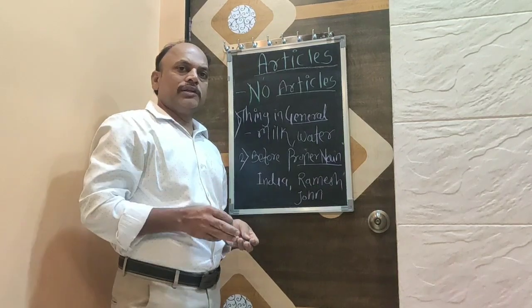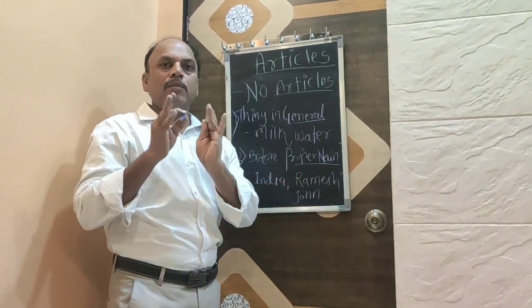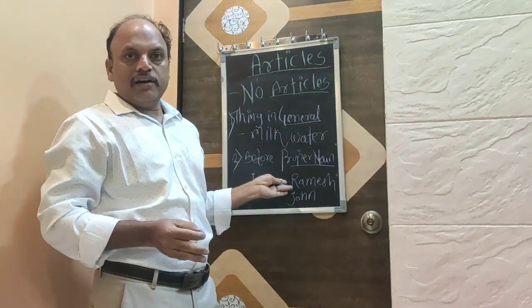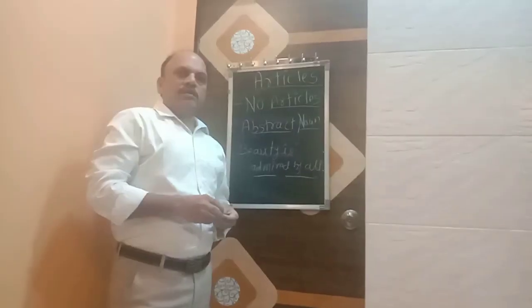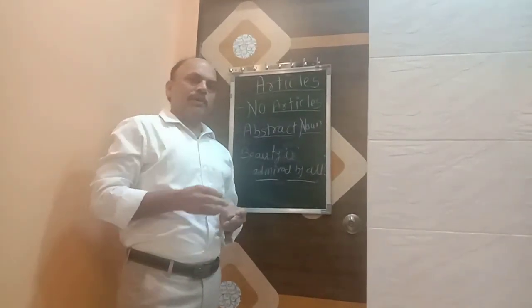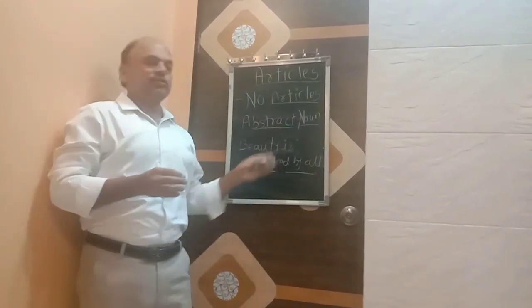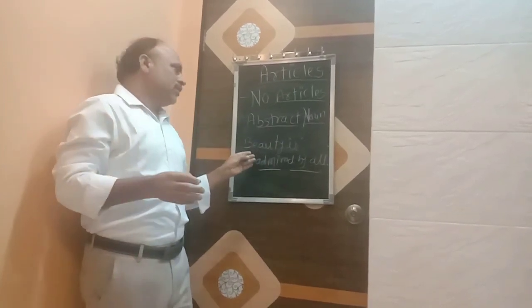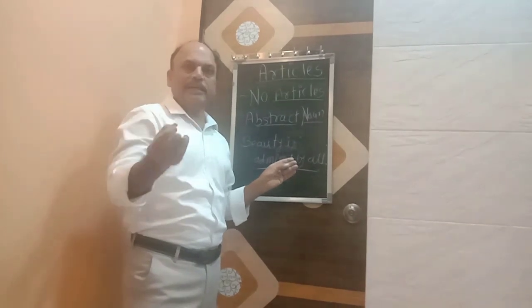Friends, one more important thing, we are not going to use any type of articles before a proper noun. Proper nouns like India, Ramesh or John. Friends, a very important point, we are not going to use any type of articles before abstract nouns. You know very well, abstract nouns are the nouns of our expressions, emotions, feelings.